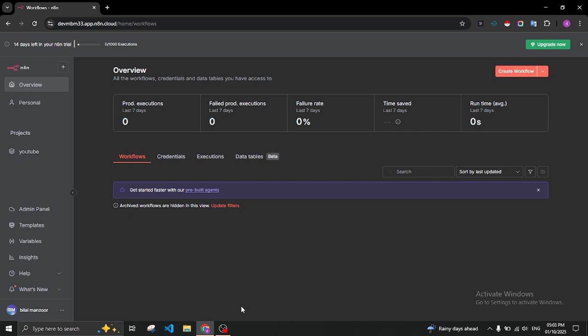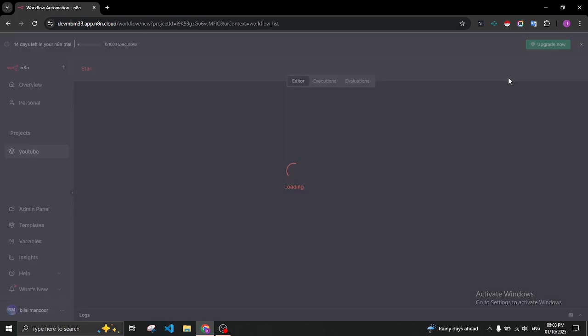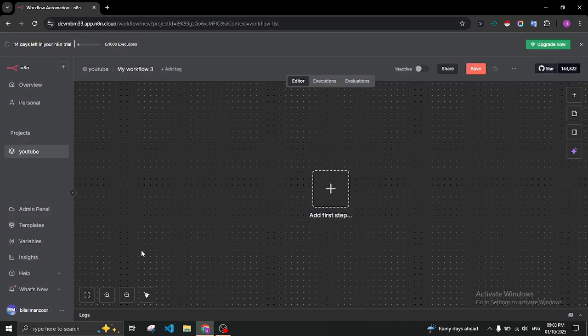Finally, today we are going to create our first automation, and first we will create an automation and then we will move toward an agent. So to create the automation, you need to click here, create new workflow, and here is our canvas where we create our automations.